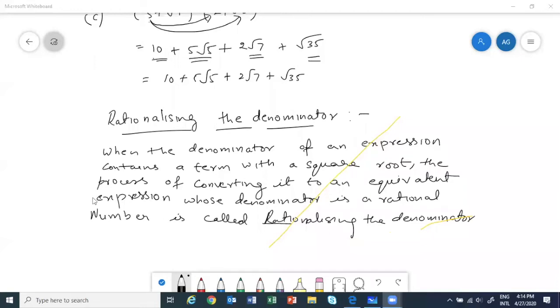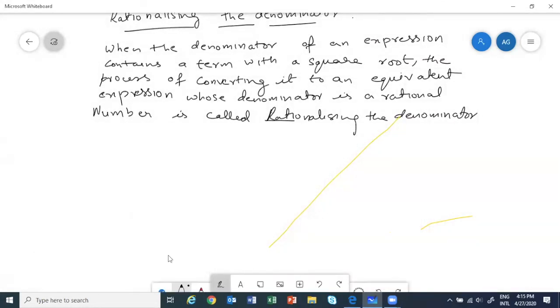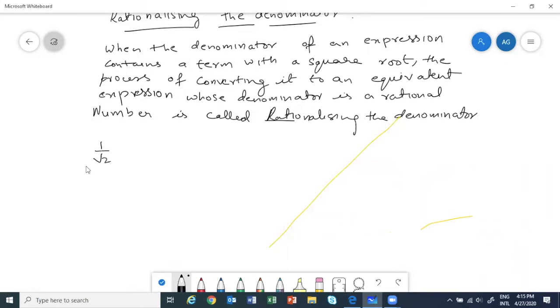Now let me take the simplest of all examples. Suppose you have 1 by square root 2. If you think of decimals, can you solve it? If I convert it into 1.414, because root 2 is an irrational number, you won't be able to solve it. So it is always better to have the square root sign in the numerator.